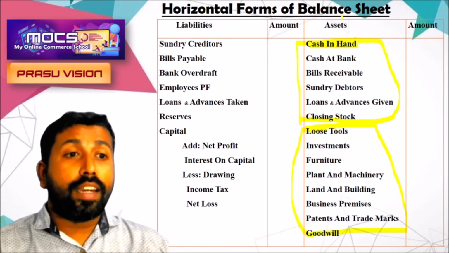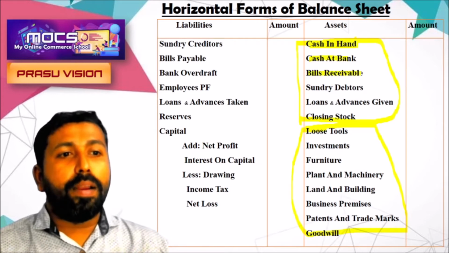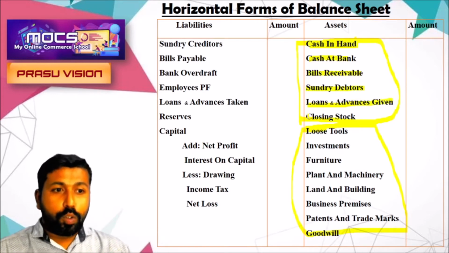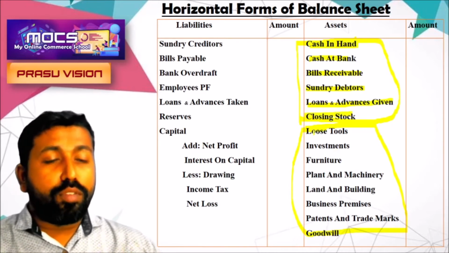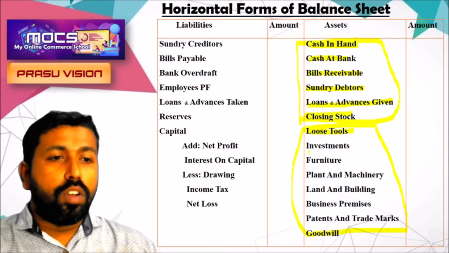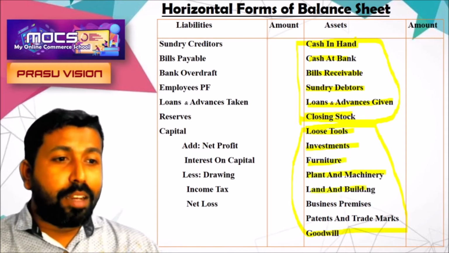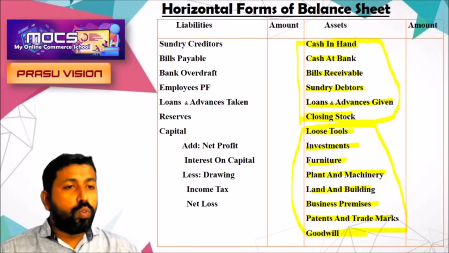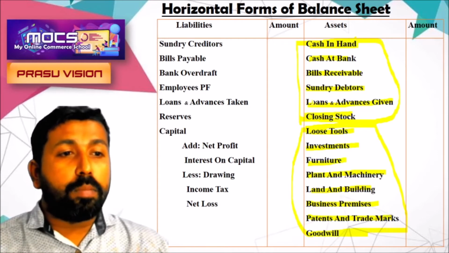So that is why current assets are written first: cash in hand, cash at bank, bills receivable, sundry debtors, loans and advances given, closing stock. All these items are written like this. And after that we are writing the fixed assets: investment, furniture, plant and machinery, land and building, business premises, patents and trademarks, goodwill.